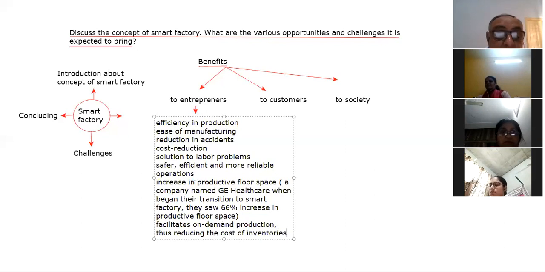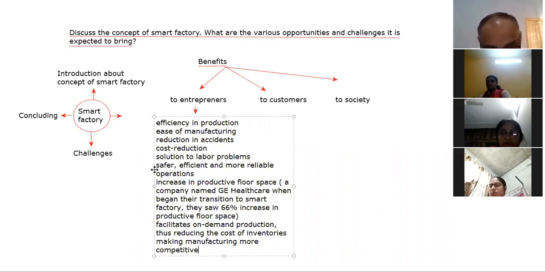So next is making manufacturing more competitive. Making manufacturing more competitive. So that is there. So this is one part of the list, right?